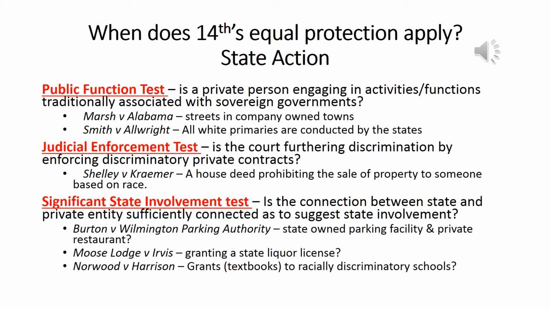So the Supreme Court said that was a close enough connection. If you look at these significant state involvement tests, if the state is running the parking lot next to a restaurant, that's a close enough connection. If the state's providing textbooks to a private racially discriminatory school, that's a close enough connection, and therefore they can't be allowed. However, the fact that states issue liquor licenses and provide water, gas, and electricity services to private entities is not a close enough connection.